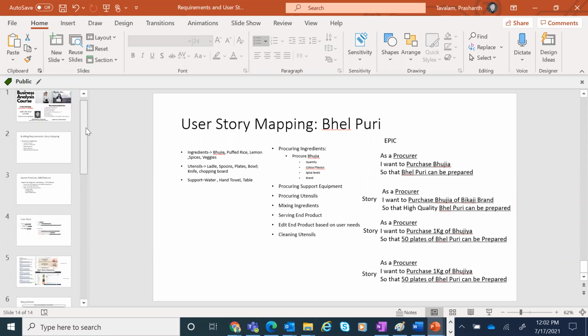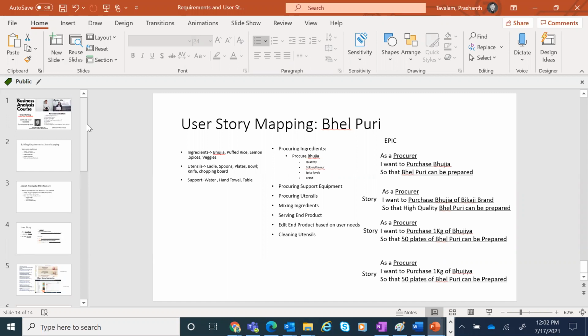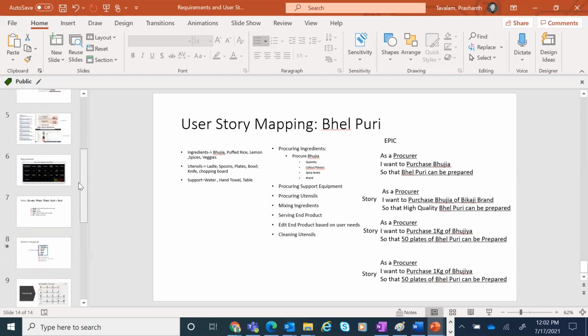Okay, so this is a way to look at any sort of requirements, understand user goals, understand what are the basic high-level features, understand how the features can become sub-features, and sub-features can become further sub-features. These are basically features, epics, and stories. Stories then can become scenarios. Add any amount of supporting information you want to.